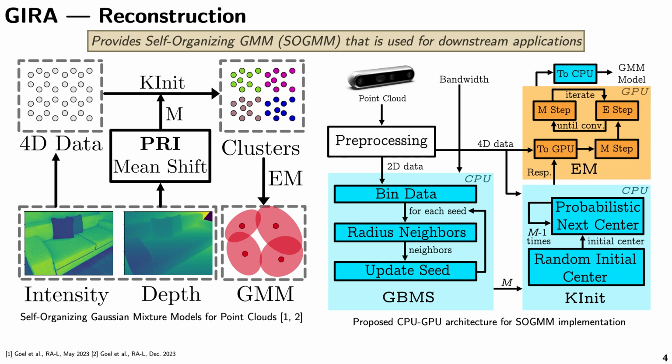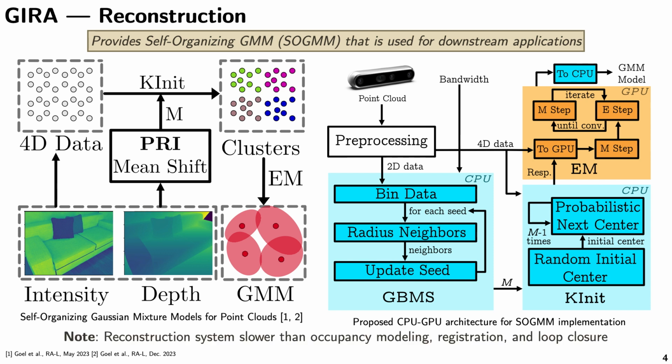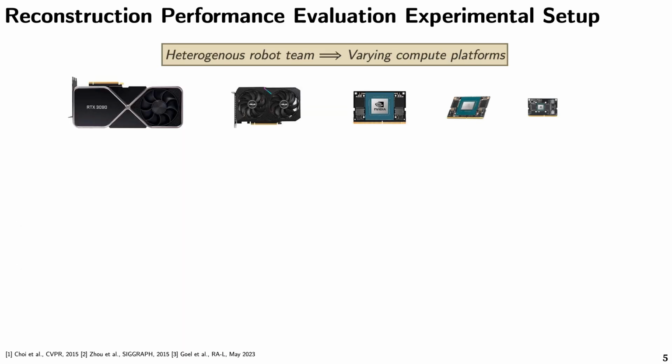The only transfer that happens between the CPU and the GPU is at the beginning when the point cloud is transferred to the GPU. After this step, the point cloud is never used again for downstream application. Everything in the downstream applications leverages the GMM model that is output through this pipeline. And this is also the slowest piece because it is creating the GMM that is used downstream.